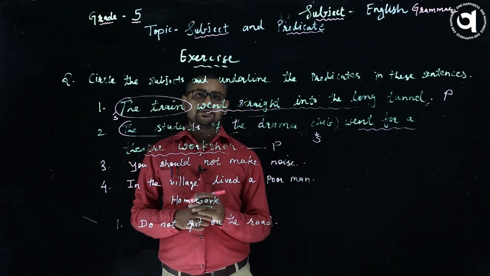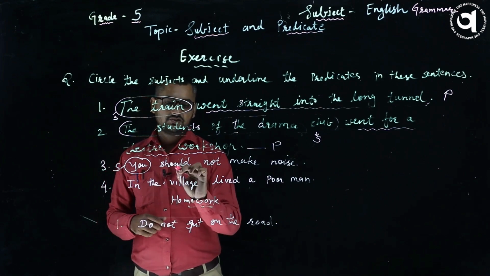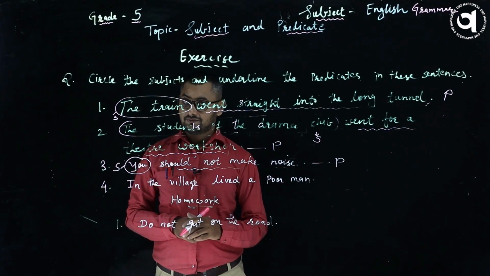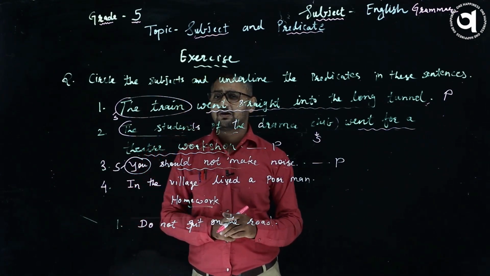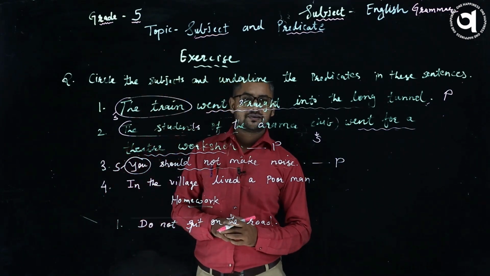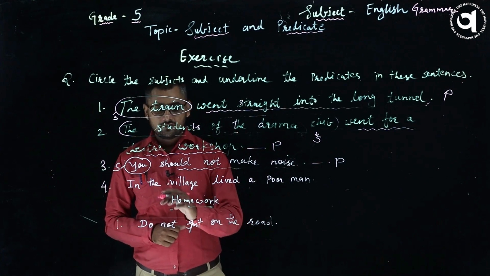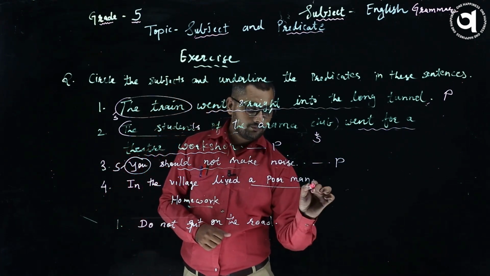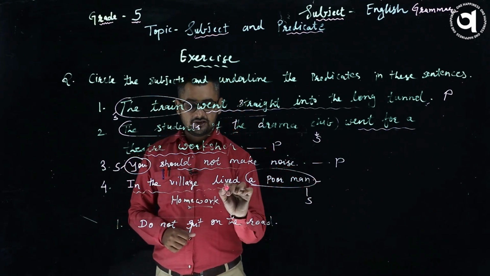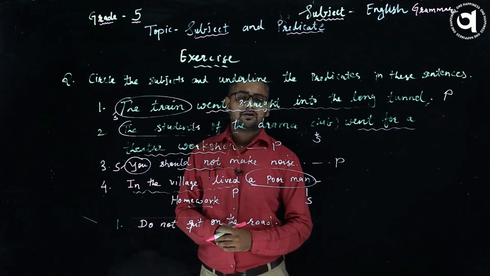Now let's see the third sentence. You should not make noise. It's very simple. You is a subject and should not make noise is a predicate. Sentence number 4. Now here you need to pay a lot of attention. Don't think that the subject is always in the beginning of the sentence. No. It can be at the end of the sentence too. In the village lived a poor man. So a poor man is a subject and in the village lived is a predicate. So hopefully you understood this topic very well.